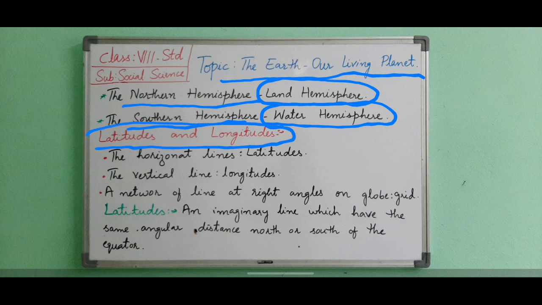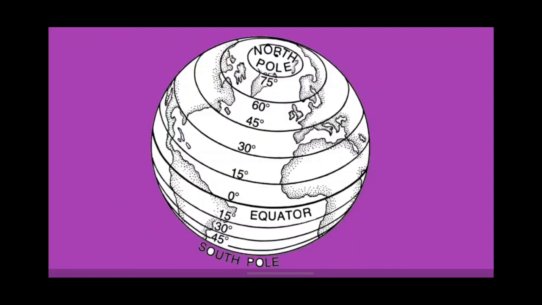The horizontal lines are the lines of latitude and the vertical ones are the lines of longitude. These lines intersect each other at right angles and create a network called grid. Here, intersect means to divide into two parts. As you can see on the screen, the horizontal lines are called latitudes. Now we will see in detail about latitude.